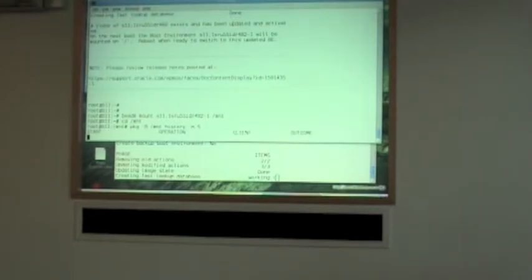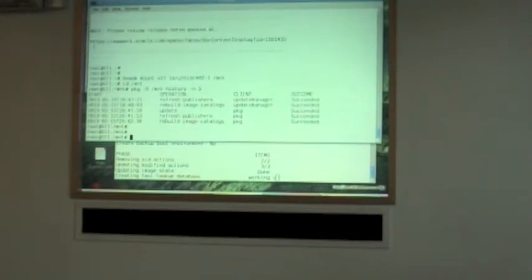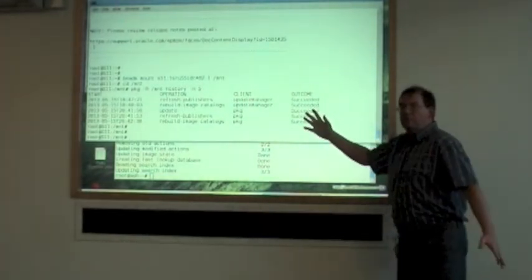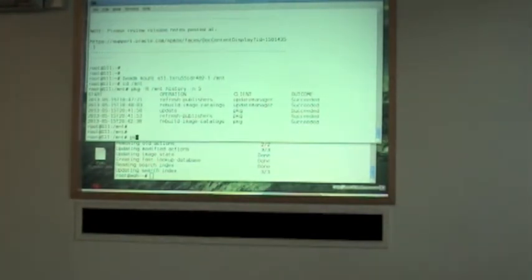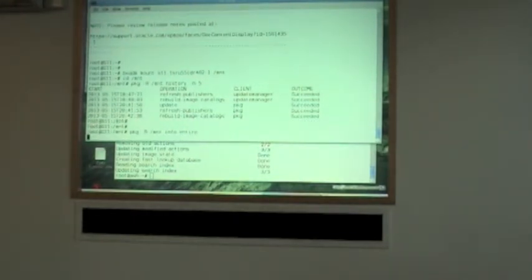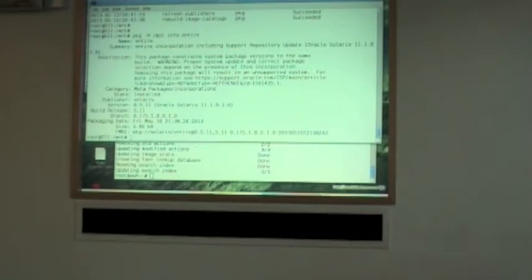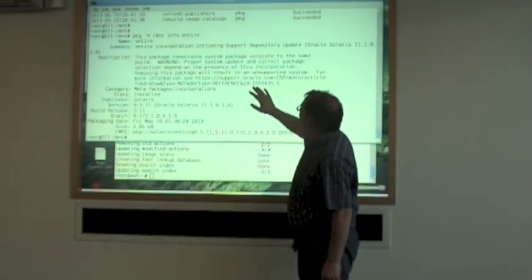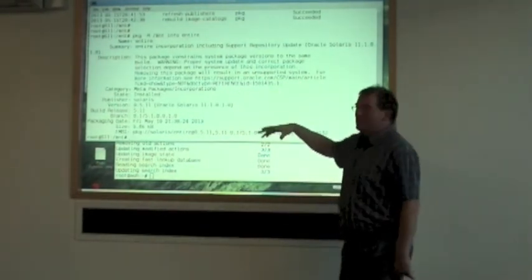Okay, blah blah blah. So we see we've done an... where's this gone? Okay, we see the update succeeded, so we've moved to something. What have we moved to? pkg -R /mnt info entire. Where have we moved to? We have moved to SRU 8. You don't know about SRU 8. Yeah, so I'm using the development repo at the moment.